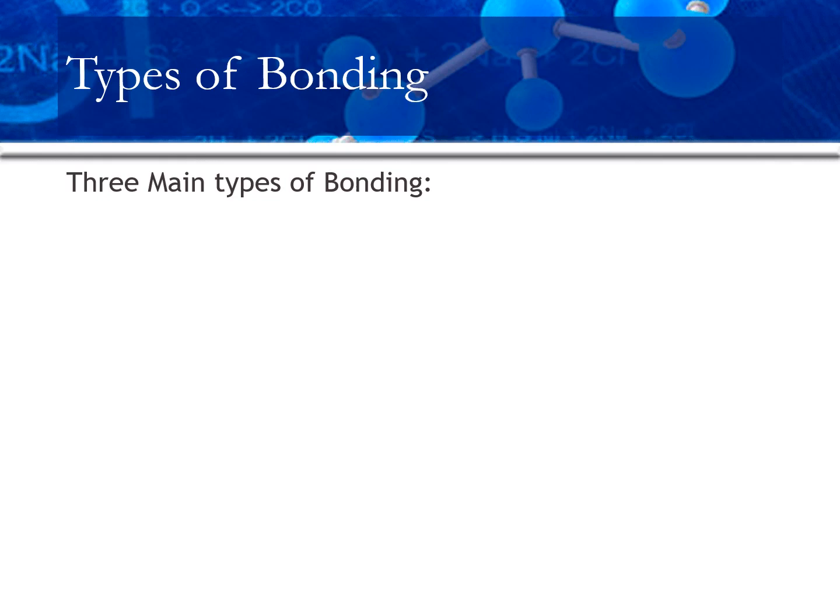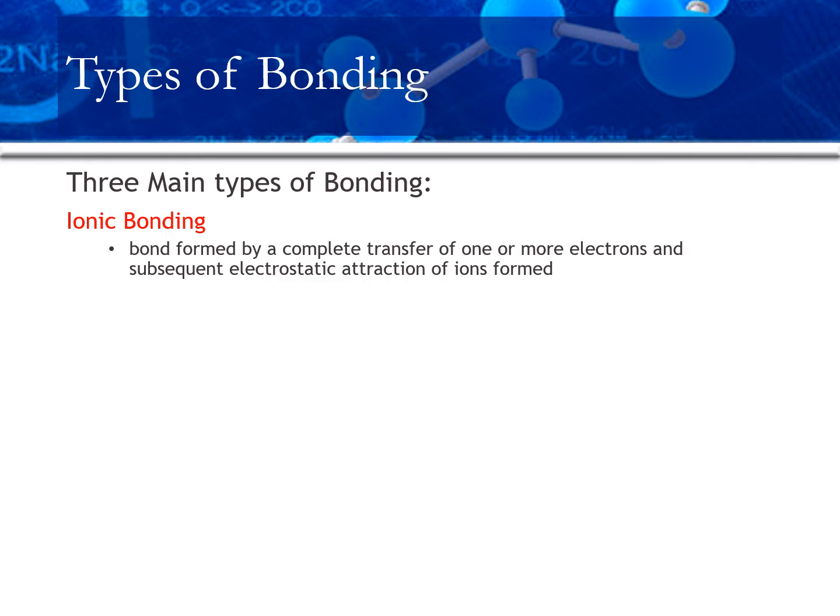The first type that we're going to look at is ionic bonding. You can think of an ionic bond as the bond formed by a complete transfer of one or more electrons and the subsequent electrostatic attraction of the ions formed. It's literally just the attraction between a positive and a negative charge. It has no directionality to it. A positive charge would be attracted in any direction to a negative charge, and that leads to some of the characteristic properties of substances that are held together by ionic bonding.